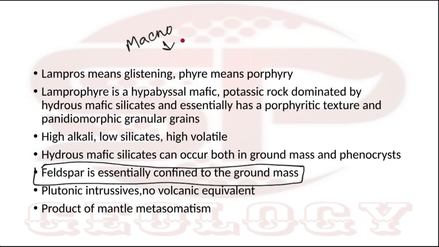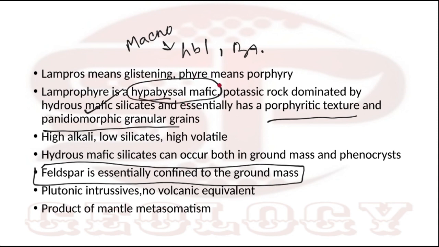As we can see, Lamprophyre is a hypabyssal mafic rock. That means the Lamprophyre melt is crystallized at a higher depth. So at a higher depth, there is a very high possibility of slow cooling. So that's why the grains are granular or larger, and the grains are well developed because slow cooling is going on. If there is rapid cooling, the grains will be anhedral and glassy in nature. Okay.